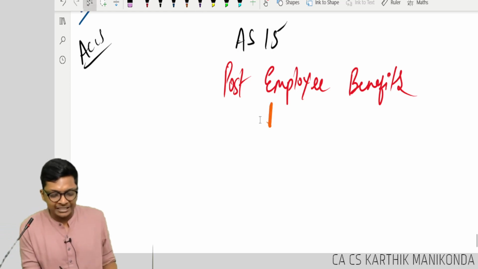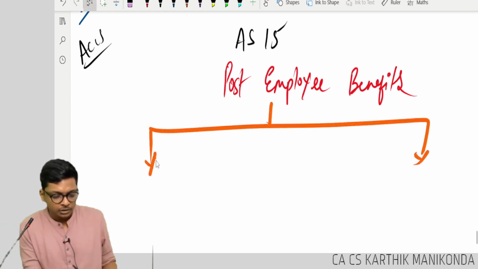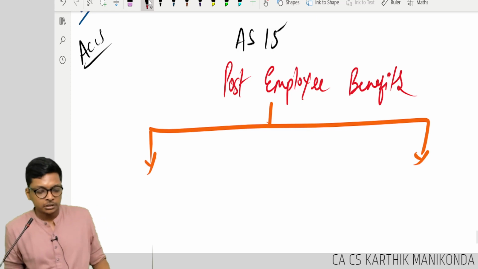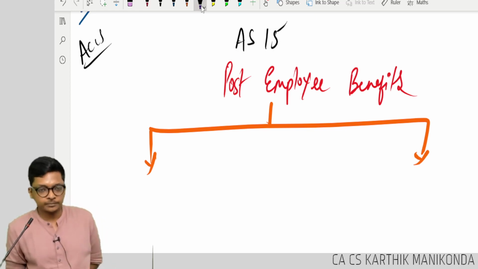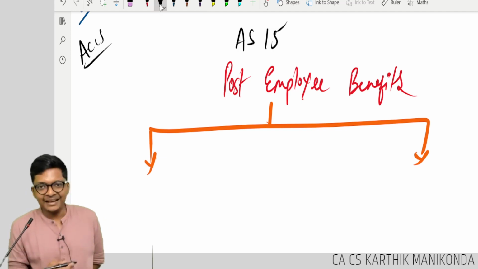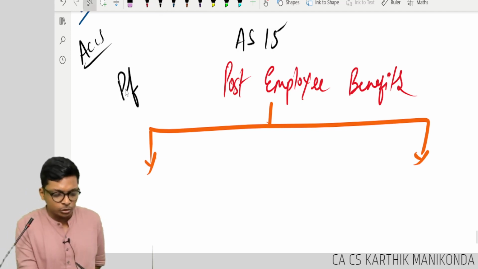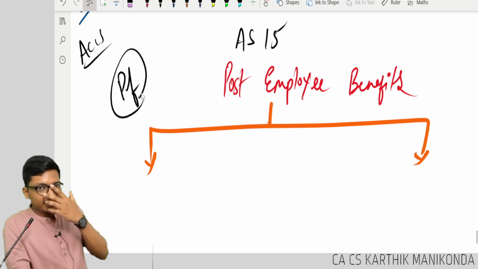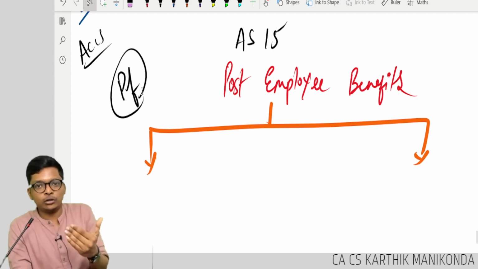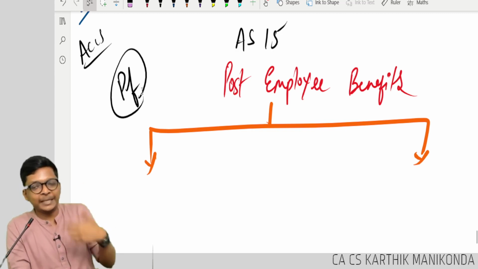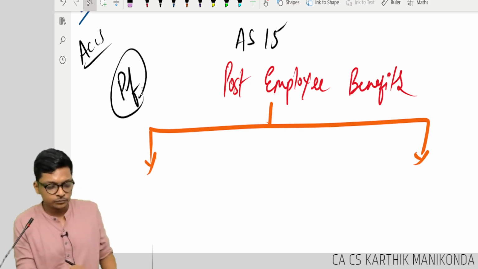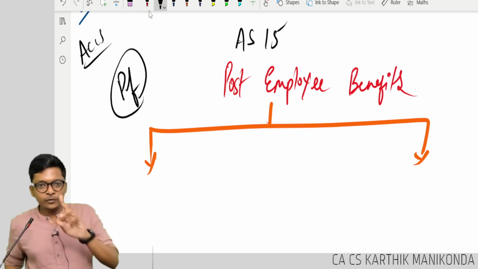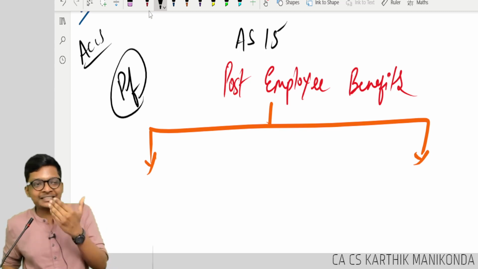Let's take two scenarios. Scenario number 1. In India, it is mandatory for companies to contribute for PF. The idea is after you retire also, you will still keep getting income for about 10-15 years. I'll give you two scenarios. Tell me which is correct.